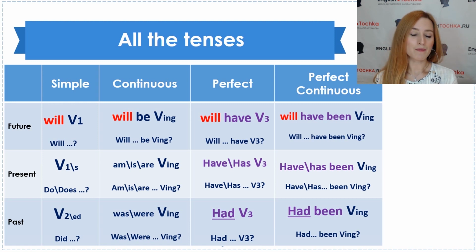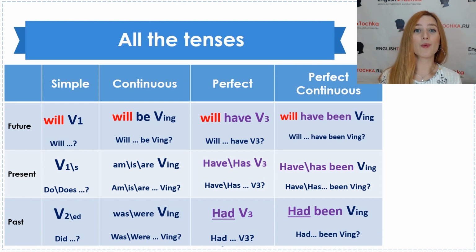Or another one. Let's use another example. She had a headache yesterday because she had been watching movies for 5 hours in a row. All right? Okay? So here we can see that we have the ideas of the tenses, and also we use the logic of action and description inside of that.